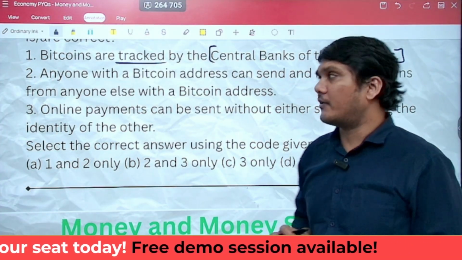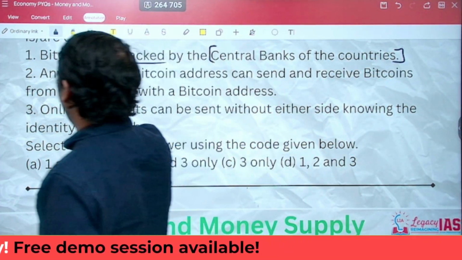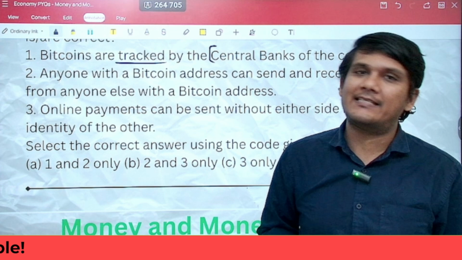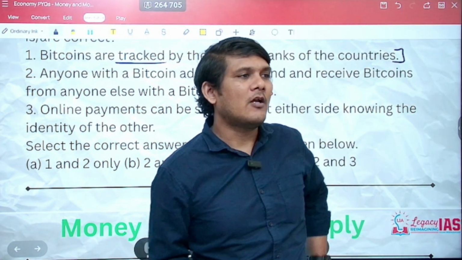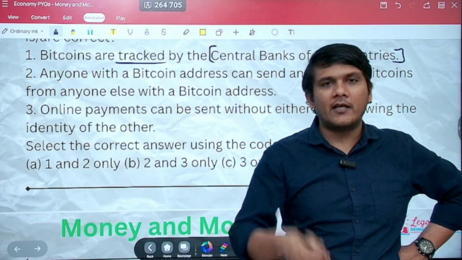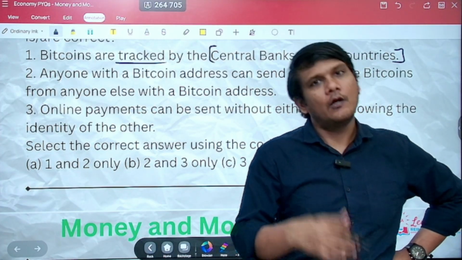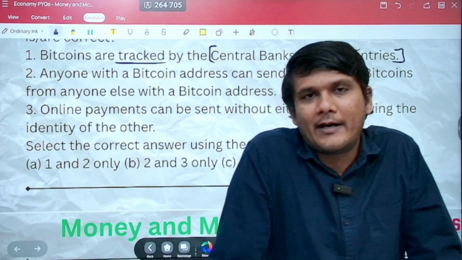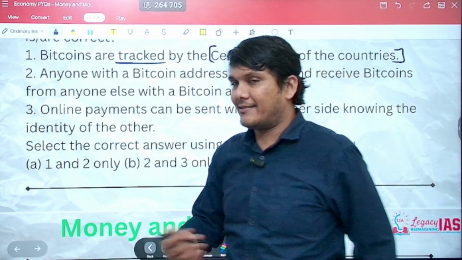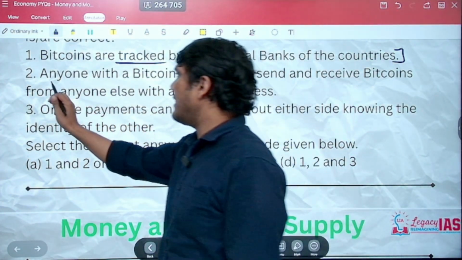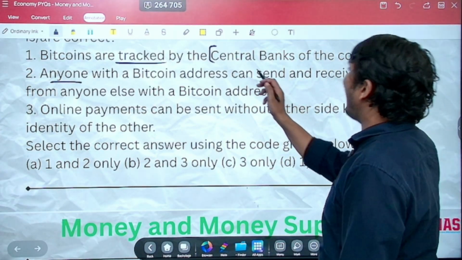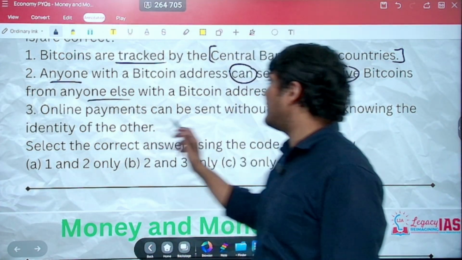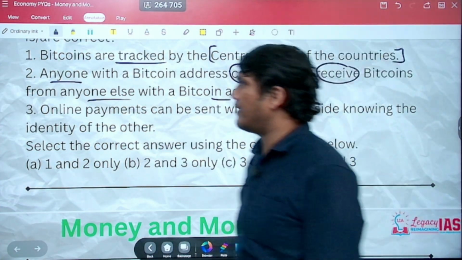Now the second statement says anyone. Of course, anyone and everyone are at times extreme statements, but not necessarily. For example, if I say anyone who is Indian with age above 18 can vote, yes, there can be certain exceptions, wherein if you are in jail then you will not be able to vote. But yes, generally yes. In the same manner, anyone with a Bitcoin address can send and receive Bitcoin from anyone else with a Bitcoin address. Yes, that is correct.